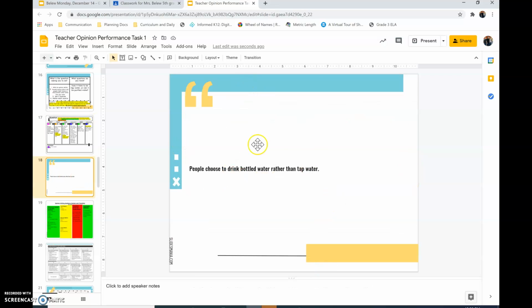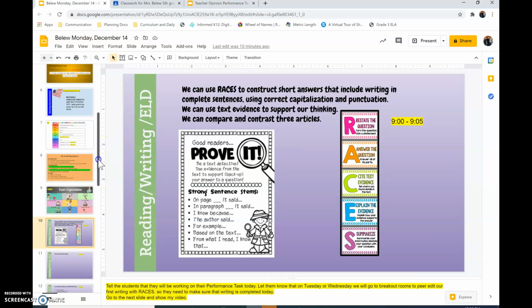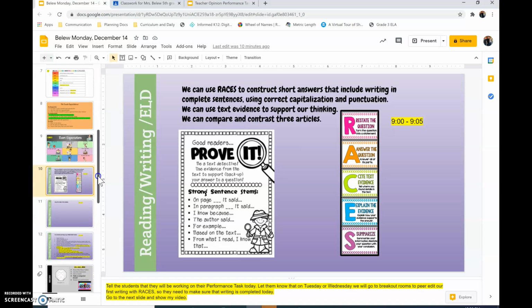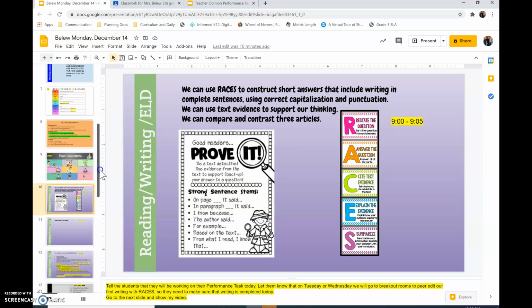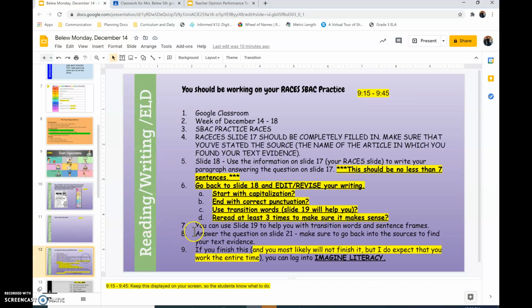So when you're done with that, what do you need to do? Because writers don't just write it one time and then they're finished. What should you be looking for? Well, you should be looking to edit your work. And on the teacher's file, it says, did you start with capitalization? Did you end with punctuation? Did you use your transition words?